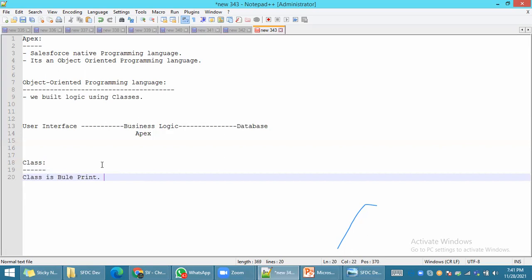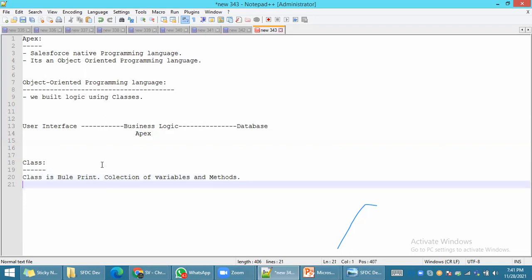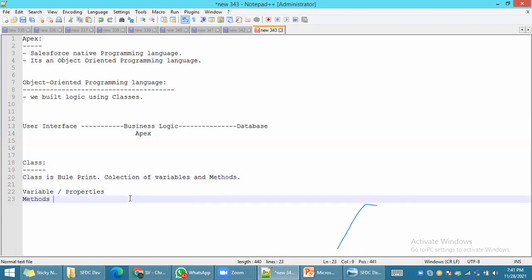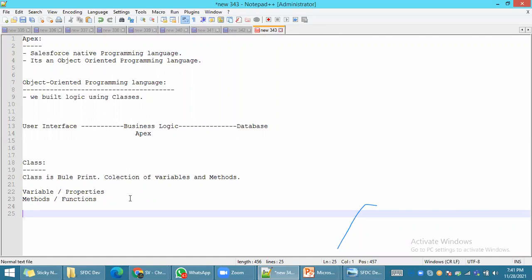By definition, we can call it a collection of variables and methods. We can call the variables either variables or properties, and we can call the methods either methods or functions. So a class is a blueprint, or a collection of variables and methods.